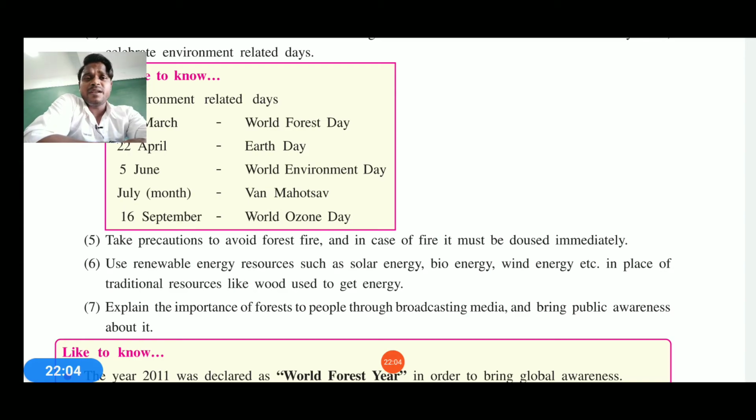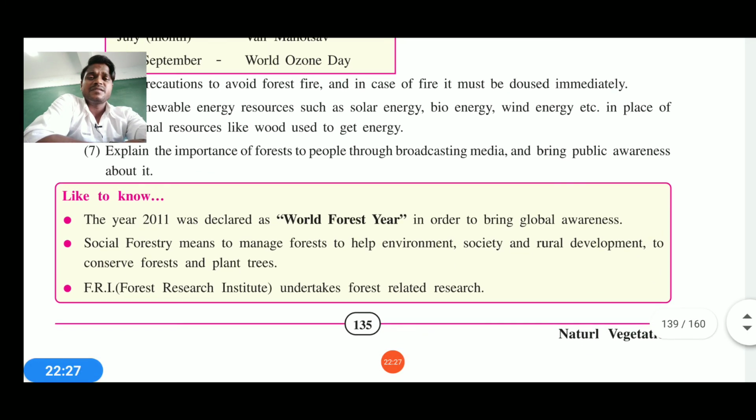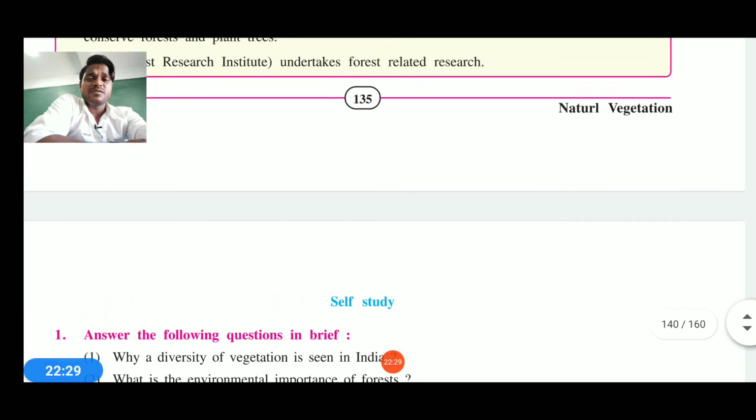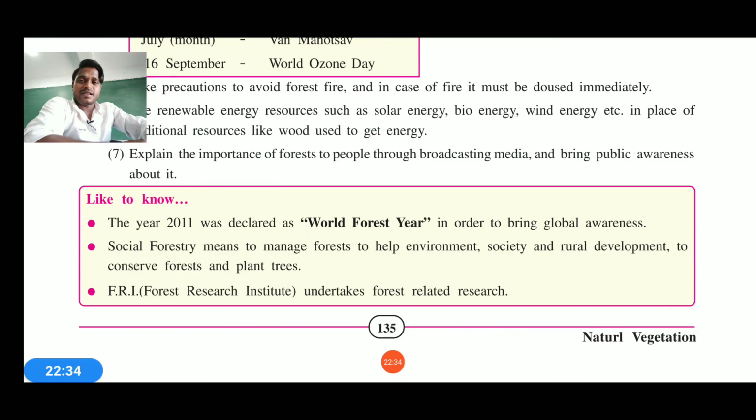Now, to use renewable energy resources such as solar energy, bio energy, wind energy, turbine energies, etc. We need these kinds of things, instead of traditional resources like wood used to get energy and to burn as fuel. As well, we can explain the importance of the forest to people through broadcast media, TV, radio, telephone, WhatsApp, Facebook. Awareness must be created, and that's how forest conservation can be done and it can also be sustained well.